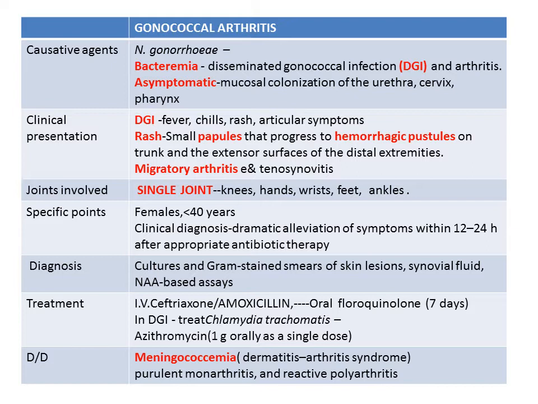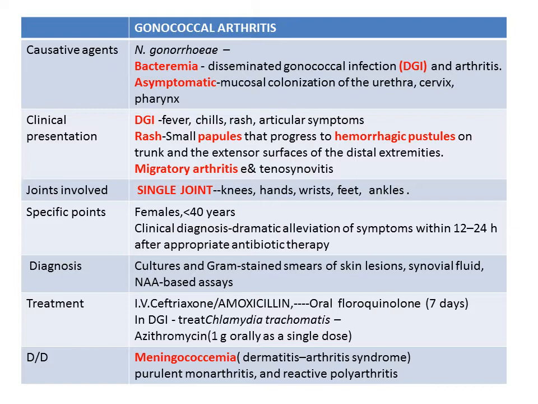Then coming to the treatment, it can be IV or oral. Initially IV ceftriaxone, followed by relief of the symptoms, we can change it to oral fluoroquinolone for a period of 7 days. In case of disseminated gonococcal infection, always treat for Chlamydia trachomatis with azithromycin, a single dose of 1 gram orally.